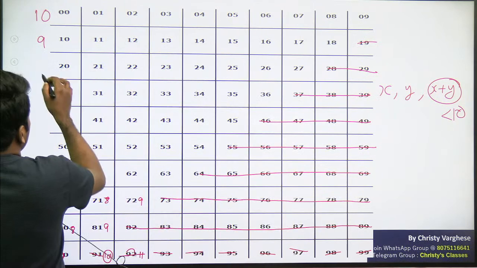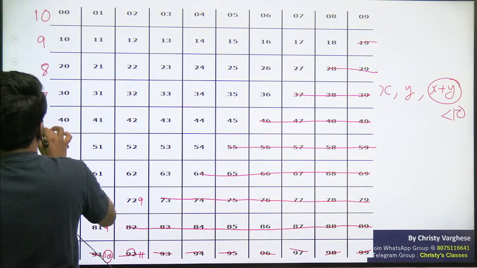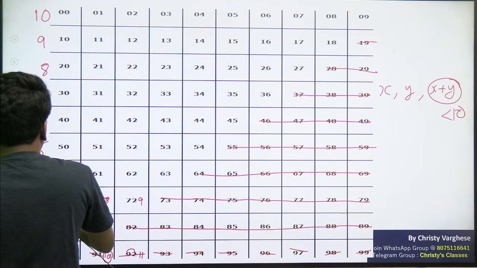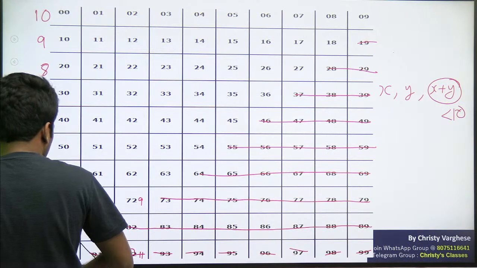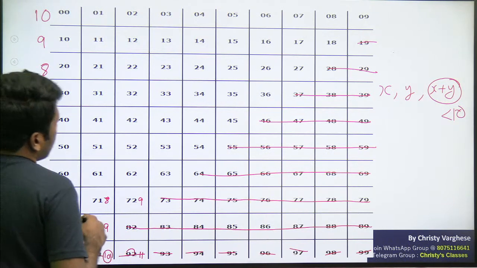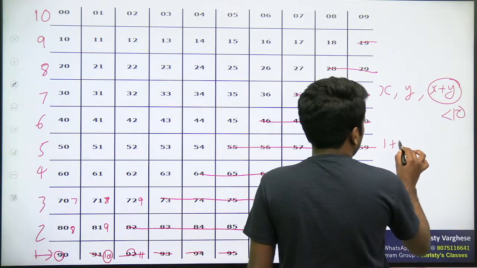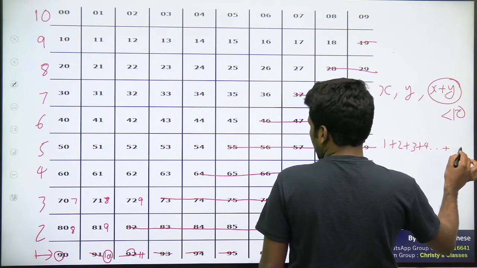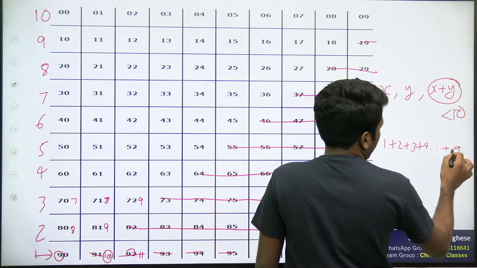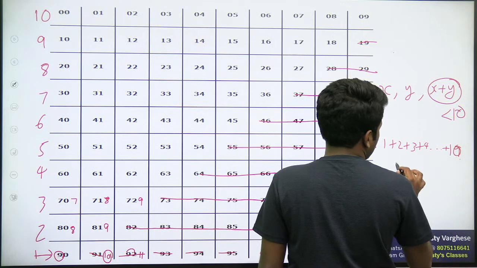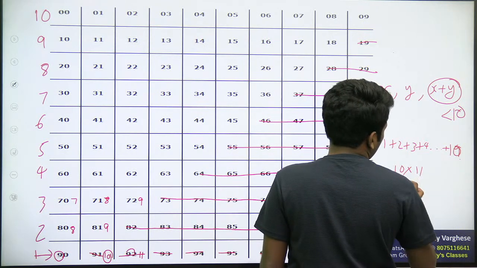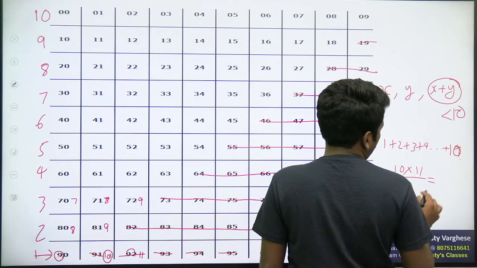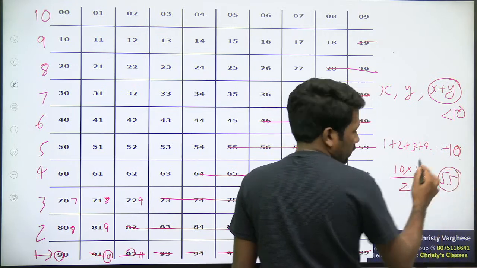So 9 possibility here, 8 possibility here, 7 possibility here, 6, 5, 4, 3, 2 and 1. So total possibility will be 1 plus 2 plus 3 plus 4 plus 5 plus up to 9. Sorry, up to 10. That is sum of first 10 natural number, that is 10 into 11 by 2. 10 into 11 by 2 is 55. So 55 is the answer.